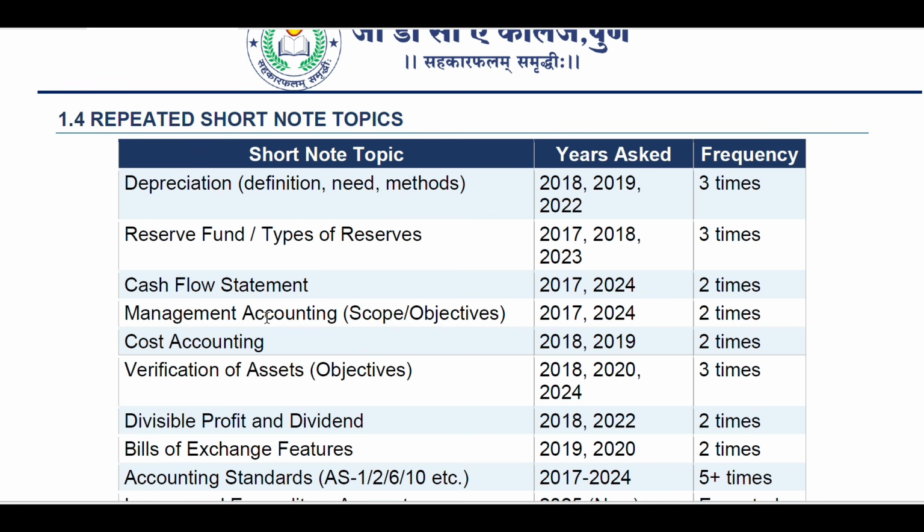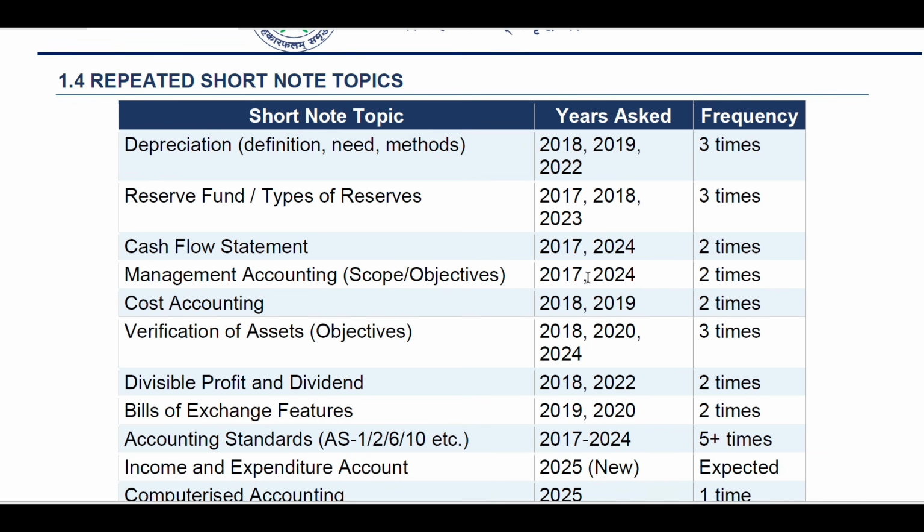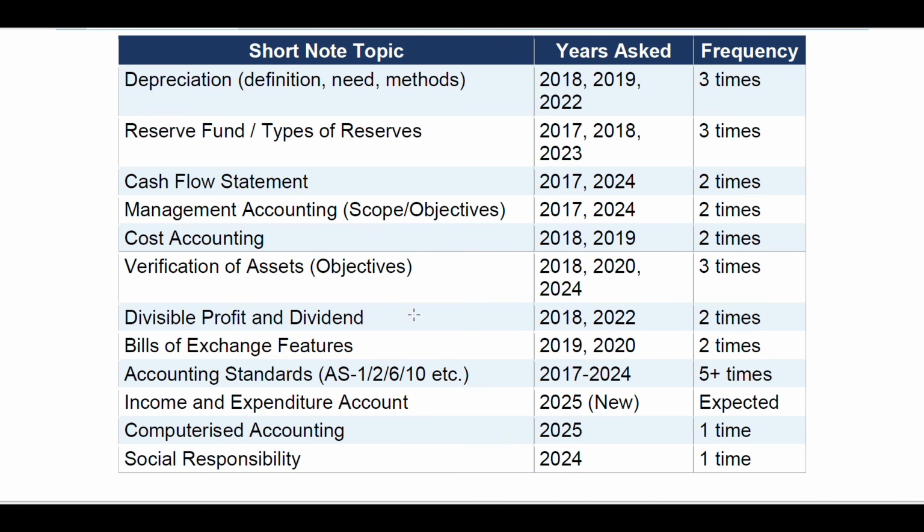Then repeated short notes topics, to make you understand in a better way. Again, we have made a table for better understanding: short notes topic, years asked and frequency. Depreciation, definition, need and method, asked 3 times in 3 years. Reserve fund, types of reserve, 3 times. Cash flow statement, 2 times. Management accounts, scope and objectives, 2 times. Cost accounts, 2 times. Verification of assets, objectives, 2 times.